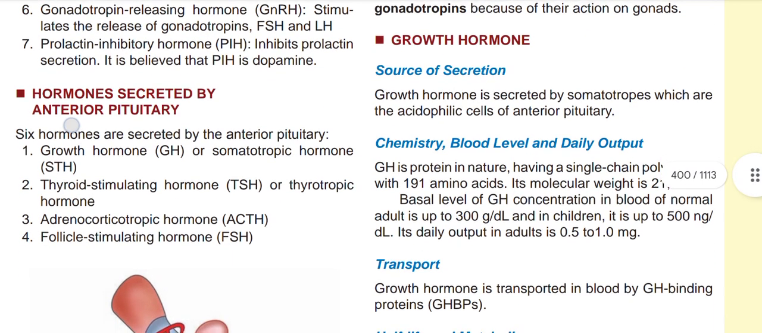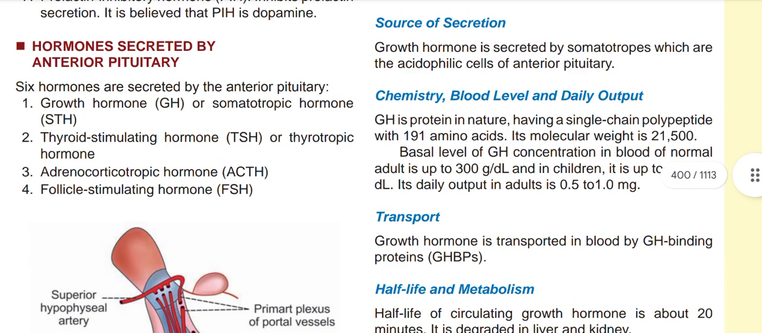Now chemistry, blood level and daily output. Growth hormone is protein in nature and has a single chain of polypeptide with 191 amino acids, and its molecular weight is about 21,500 dalton. Now the basal level of GH concentration in blood is about 300 ng per dl, and it is up to 500 ng per dl in case of children. And the daily output is 0.5 to 1.0 mg.